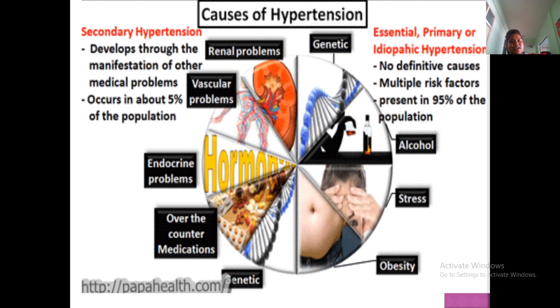So we have genetical problems, alcoholic problems, stressful conditions, obesity, over-the-counter medications, endocrine or hormonal problems, vascular problems, or renal problems. The renin-angiotensin mechanism can be seen in the renal system. What are the factors?